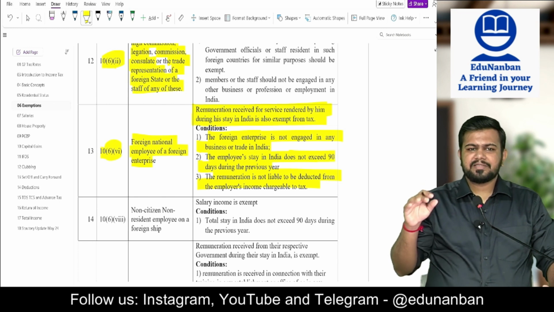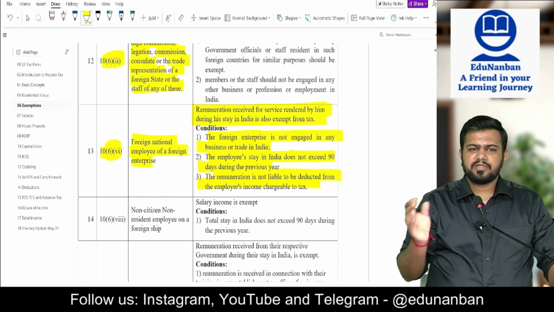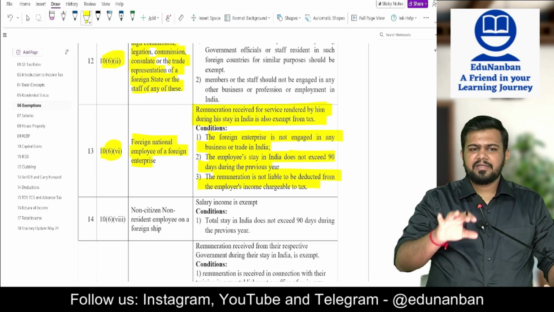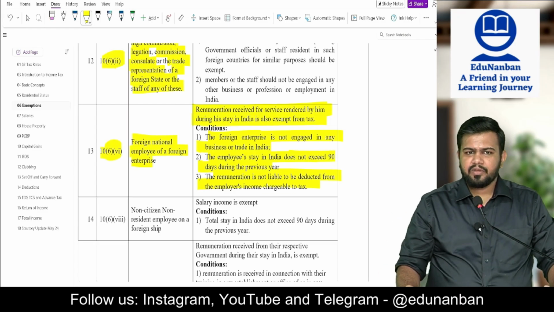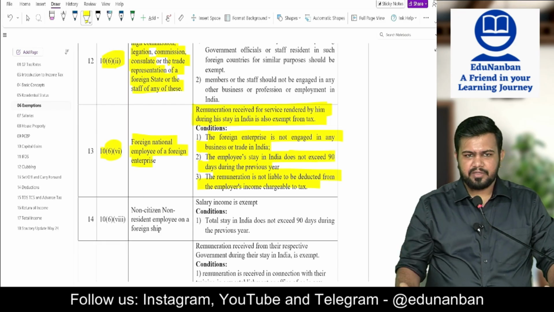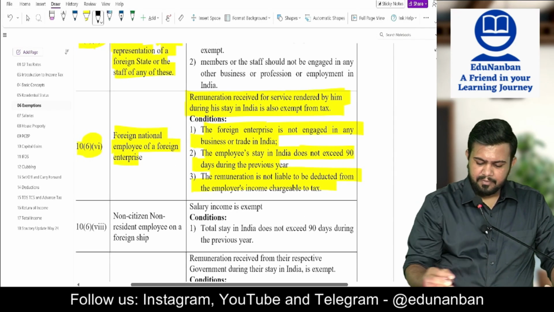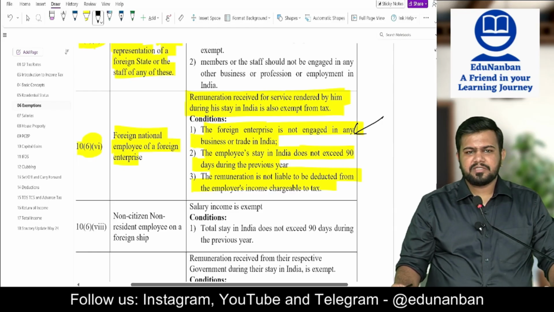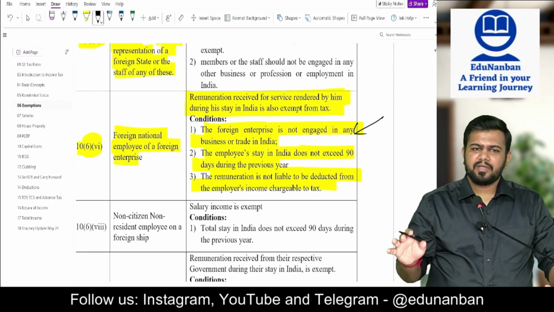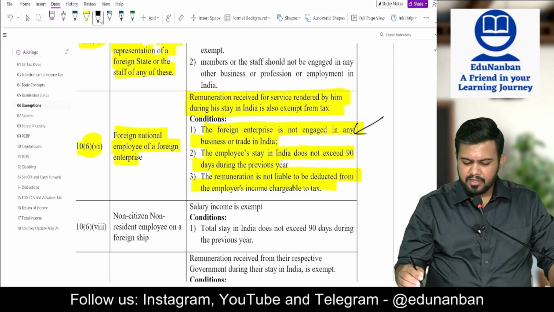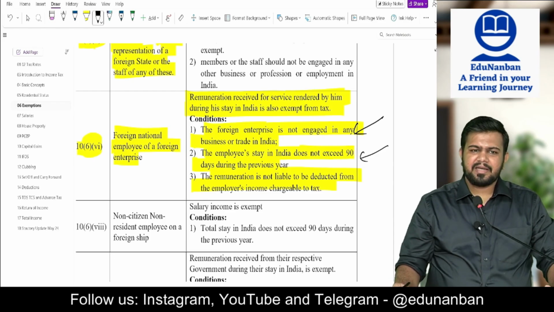Now listen, for example, WHO is a foreign organization. It is sending its employees to India. When they are working in India, their salary would be exempt. In what circumstances? Number one, the organization should not be doing any business in India. Is WHO doing any business in India? The answer is no. Then the employee's stay should not exceed 90 days.